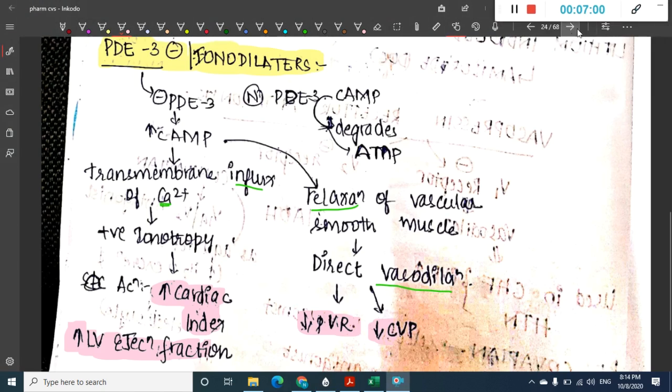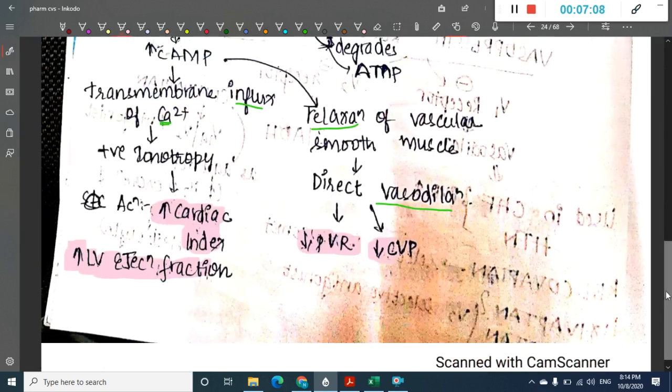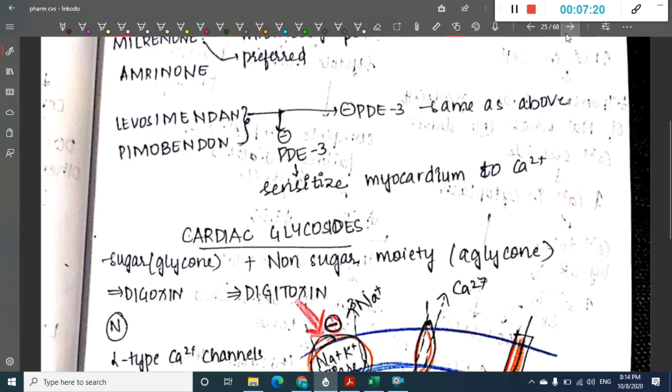Both these actions will cause the ventricle to pump the blood properly, because the decrease in peripheral vascular resistance has decreased the distal pressure, and the increased cardiac index has made the heart pump the blood properly.